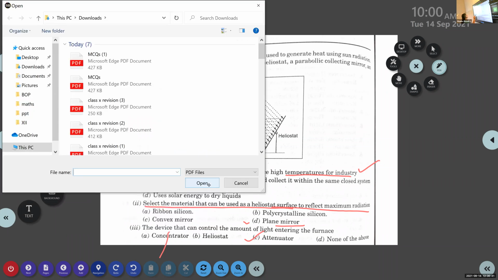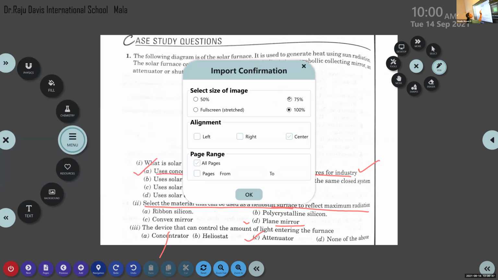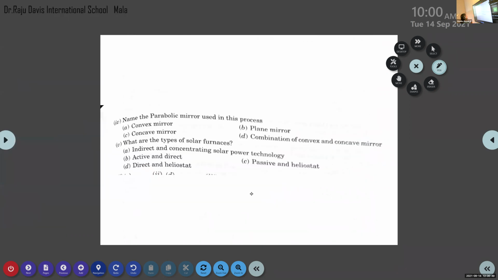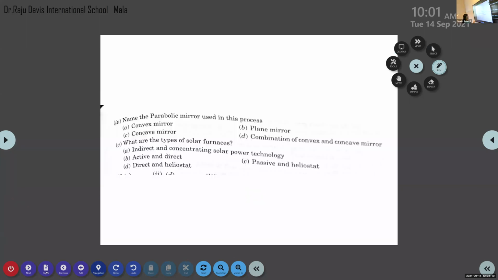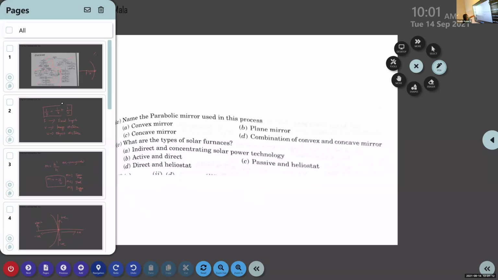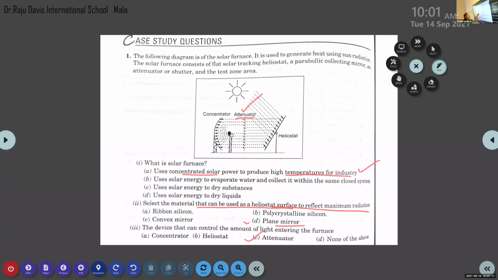Now we have the remaining questions. Name the parabolic mirror that is used in this process. C. Yes, it is a concave mirror. Carefully observe the figure and find out the nature of the mirror that we use here. Is it concave or convex?